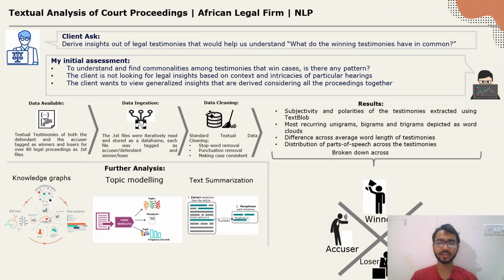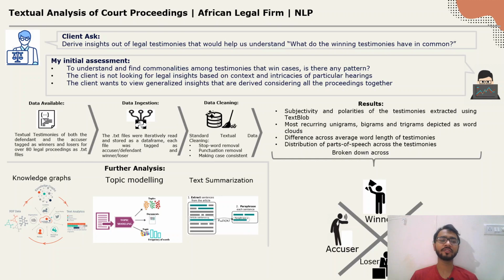I had the most recurring unigrams, bigrams, and trigrams. Bigrams are nothing but pairs of words occurring together, and trigrams are three words occurring together. I depicted these in the form of word clouds. I also had the average length of the testimonies and the distribution of parts of speech across the testimonies, that is, how many nouns it contains, how many pronouns it contains, and so on. All these results were broken across winner, loser, accuser, and defendant.